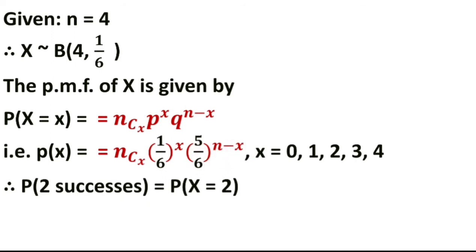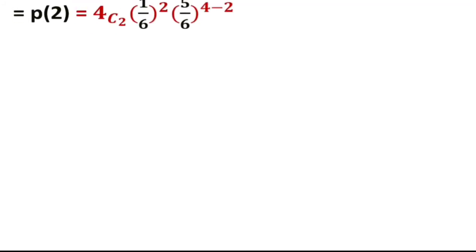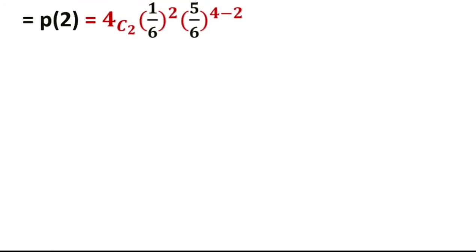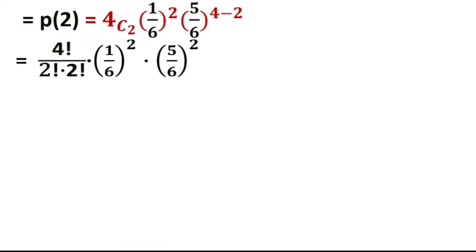What is x? 2 success. Find the probability of 2 success, that is P(x = 2) or P(2). Replace x by 2 here: 4C2 into (1/6)^2 into (5/6)^2, since 4 minus 2 is 2.